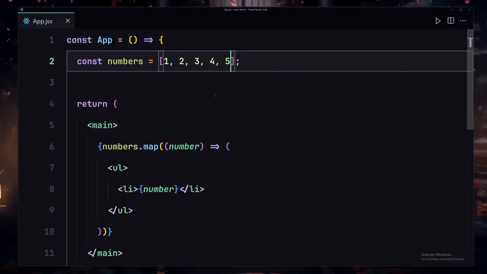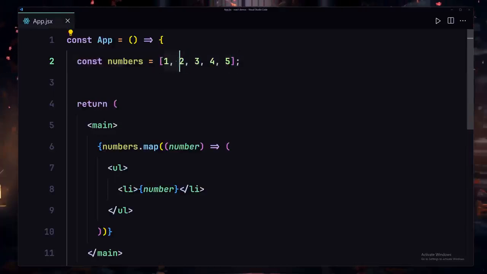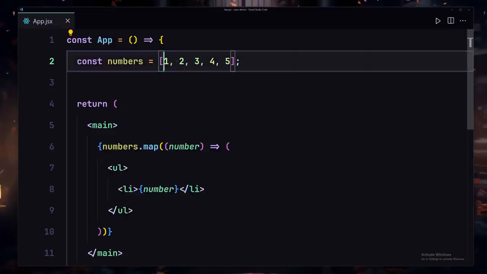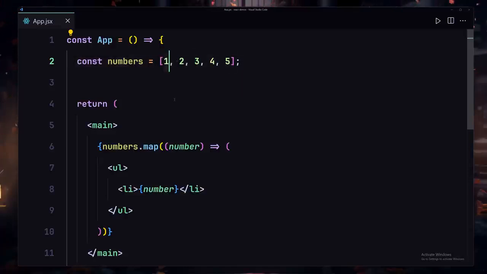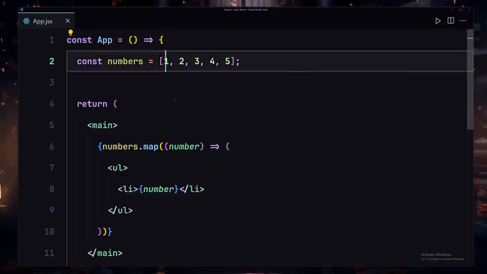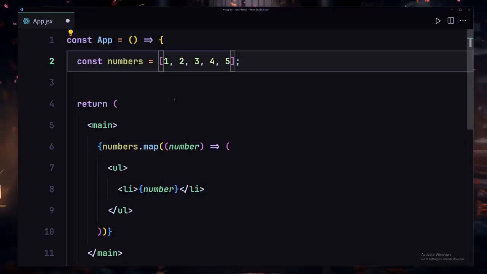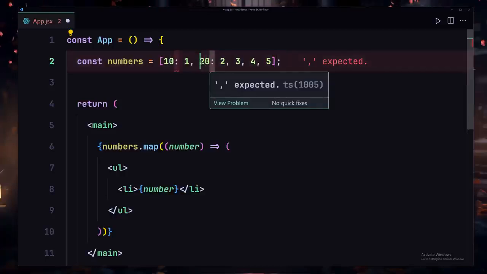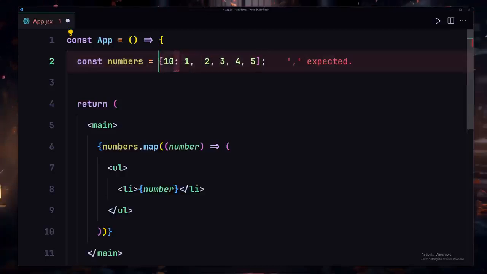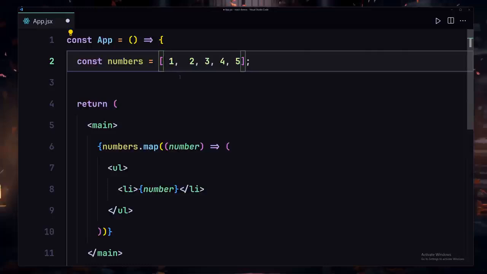but you have to keep in mind that anytime you want to change something inside this array, we first of all have to provide a label for that place. Let's suppose I want to either remove or update something inside this array, I'm going to have to first provide some sort of unique label to it. I'll write something like 10 for this first one, 20 for the second one, 30 for the next one, and so on and so forth. This is how we provide a unique label, so anytime we remove something from this list, React.js will know from where we removed that specific thing.